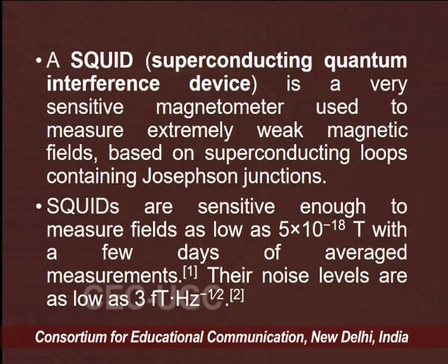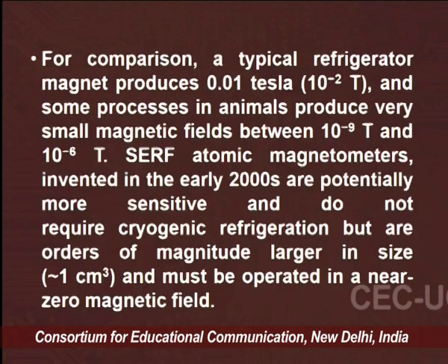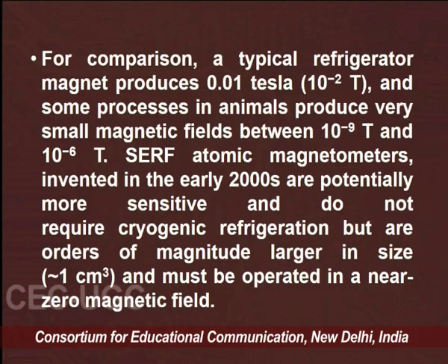SQUIDs are sensitive enough to measure fields as low as 5 × 10^-18 Tesla. With a few days of averaging measurement, the noise levels are very low, at about 10^-12 per root hertz.